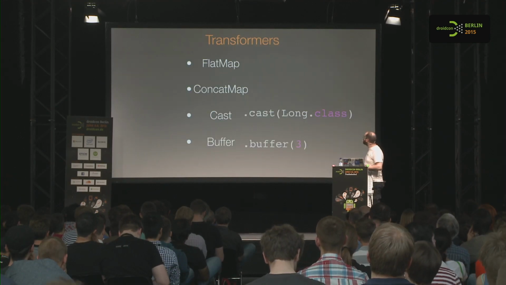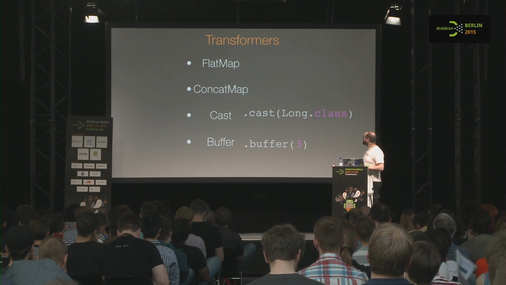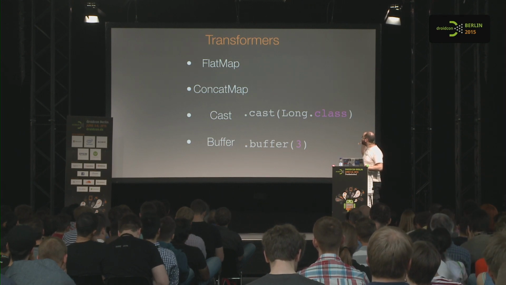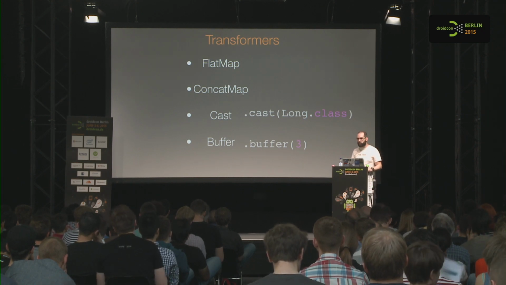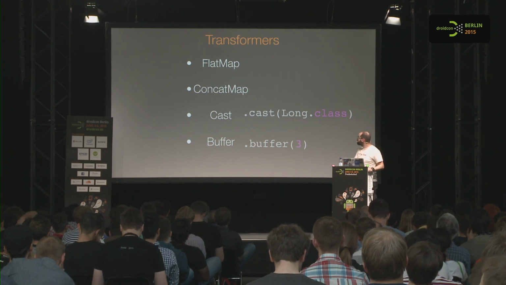RxJava has a bunch of transforming functions. Flat map is the famous one. It's kind of tricky to get because it's like map, but it's returning an observable. Basically, if we start using RxJava, we get at some point a few methods that are small routines because they are testable and they are returning an observable.